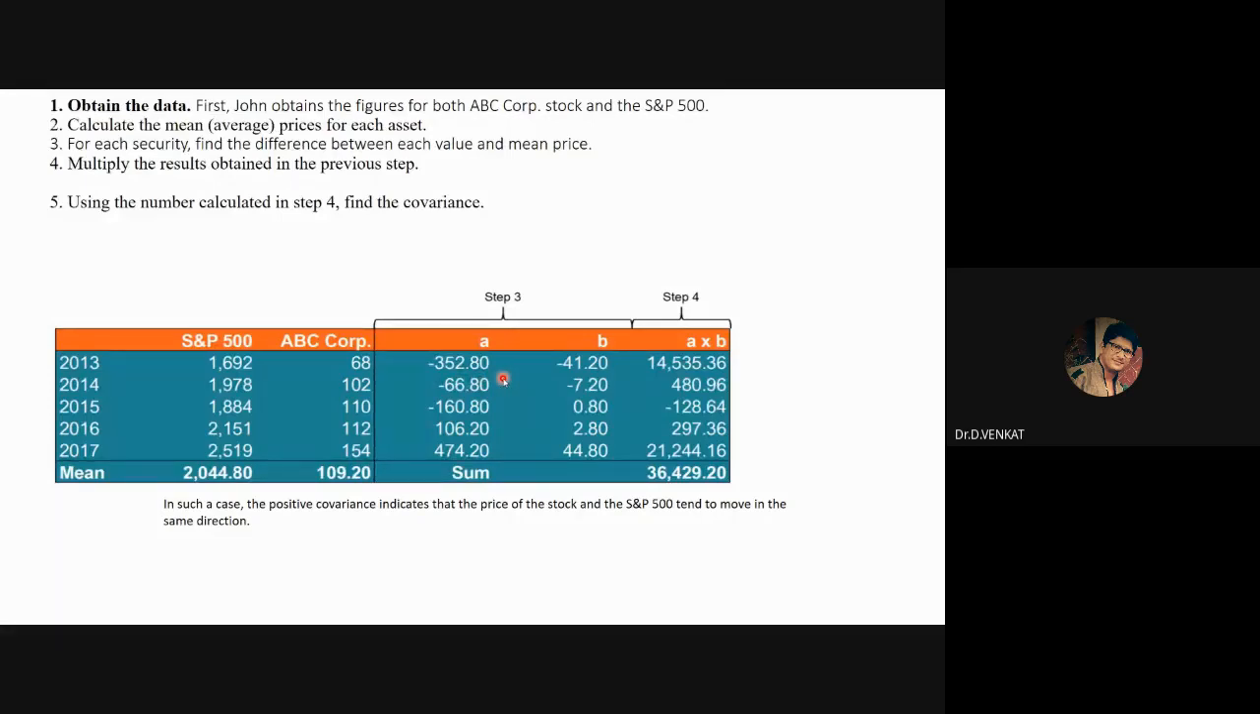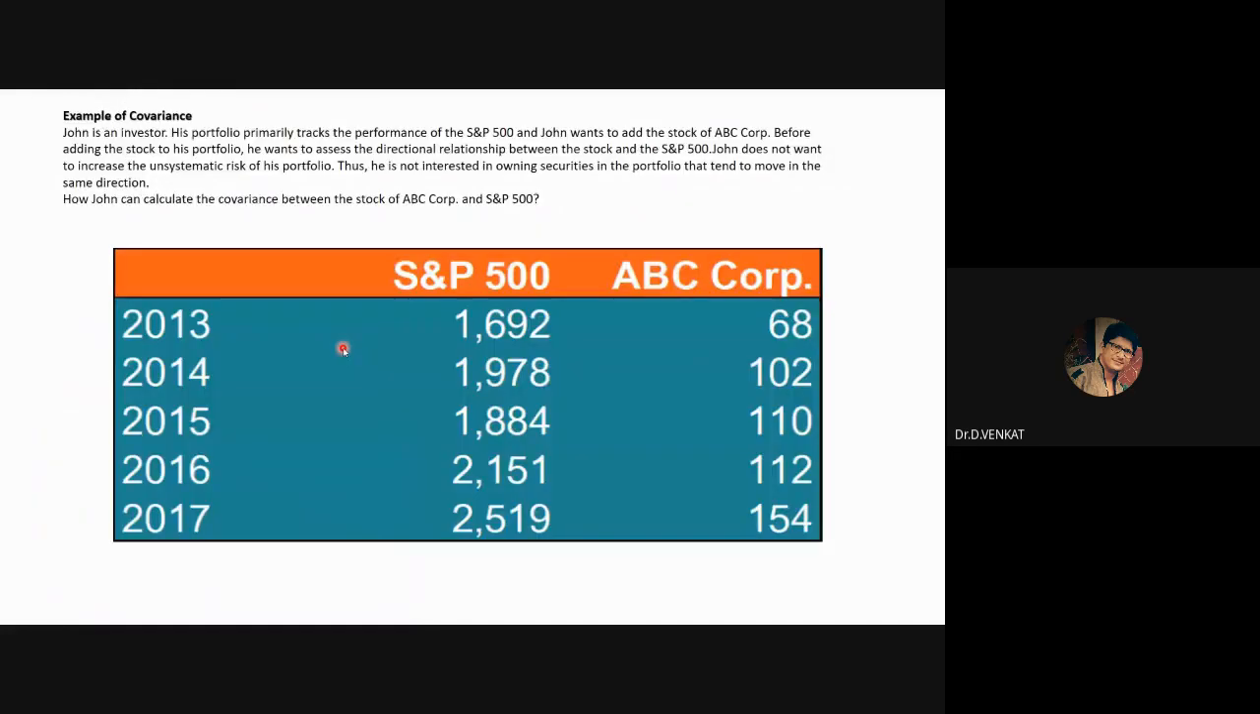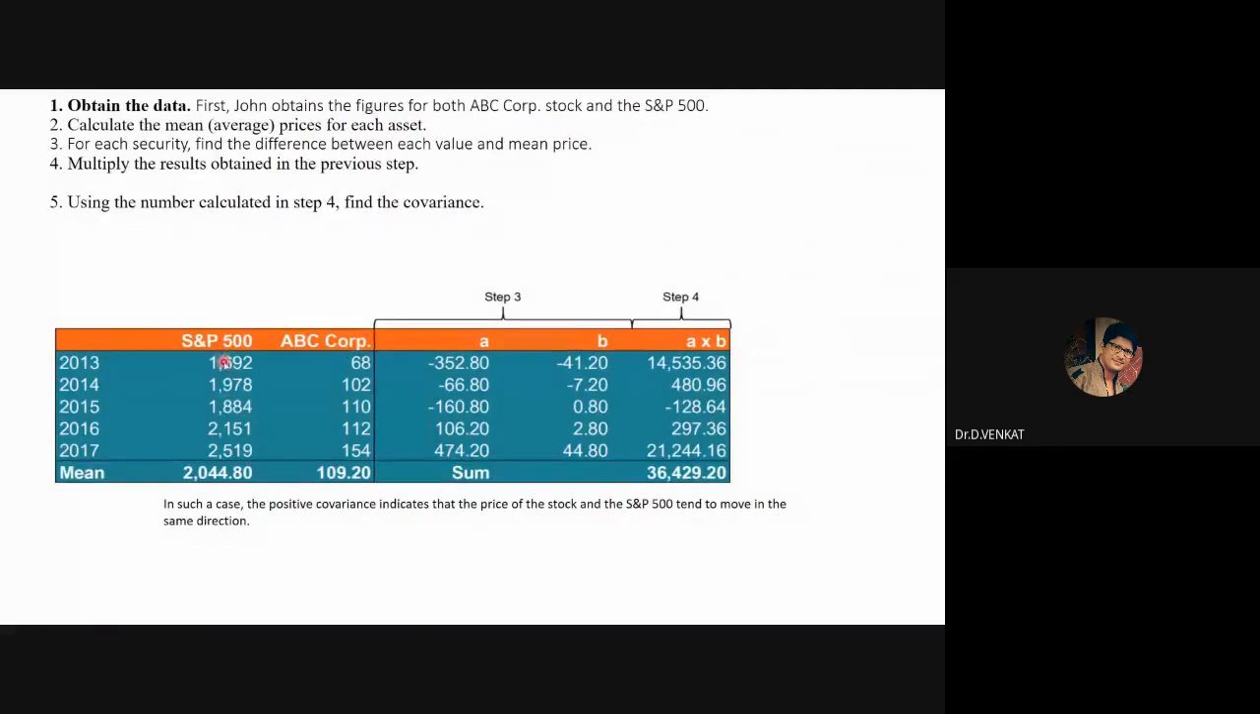Ranganath, Mr. Ranga, are they giving any answer? Saying subtracted from mean. Professor Vikas Dubey has responded, only one. Subtracted from mean, he says. Correct. So basically, this is 160. What is the formula? Covariance formula. Xi minus X bar, Yj minus Y bar. Y bar is a mean. Okay. So we got this X, which is 1692 minus 2044.80, which gives you the value of A.